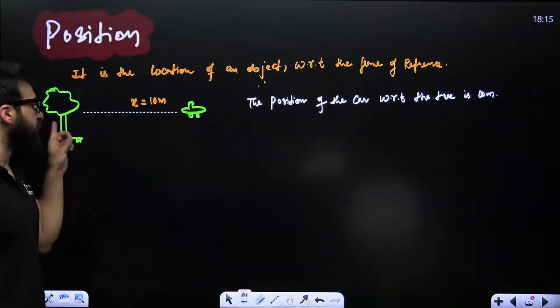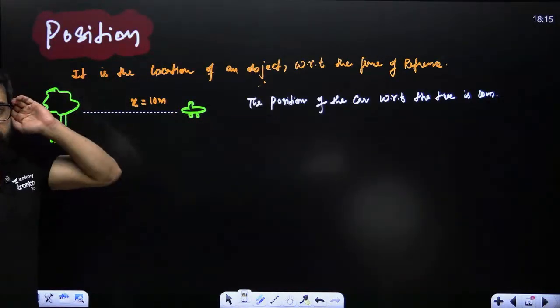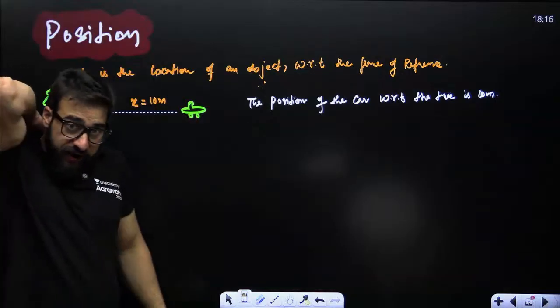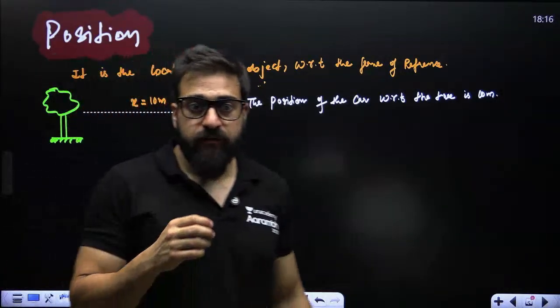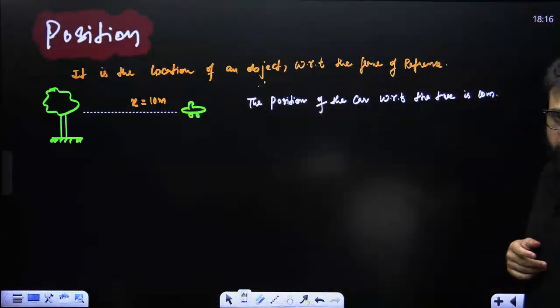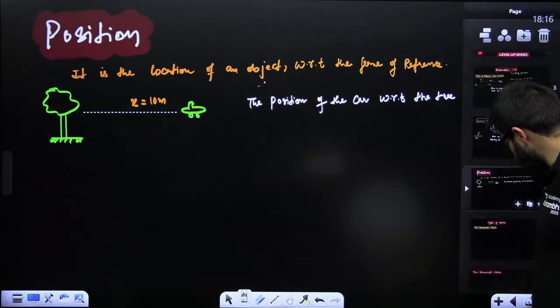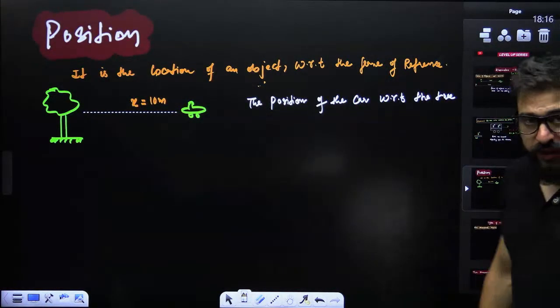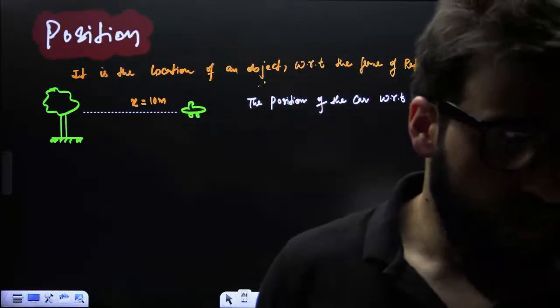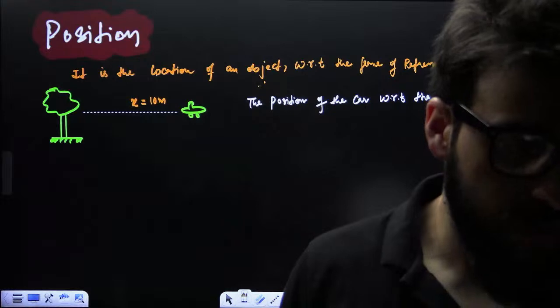Like over here, with respect to this tree, its position is 10 meters. With respect to something else, its location may be something else, its position may be something else. I hope this concept is also crystal clear.